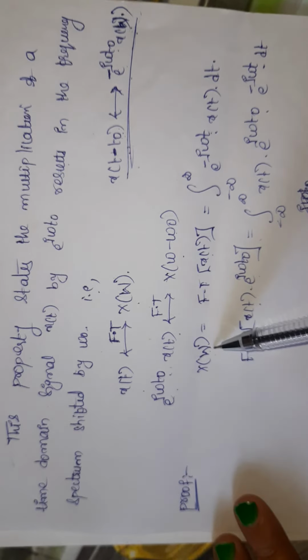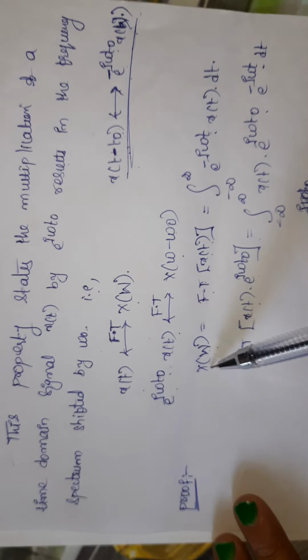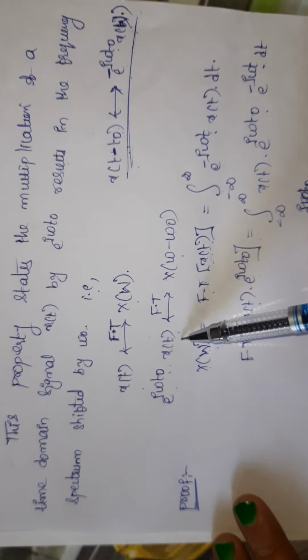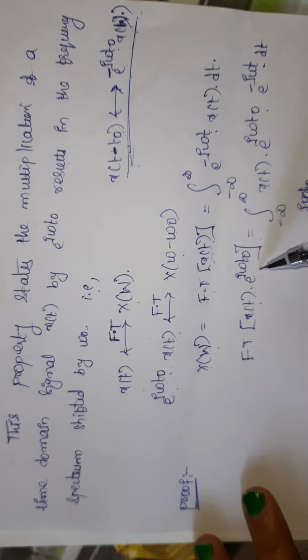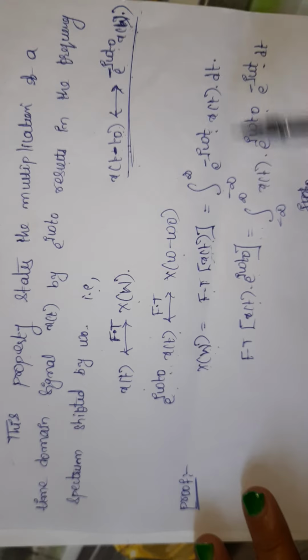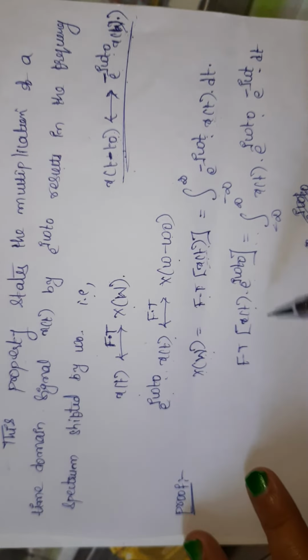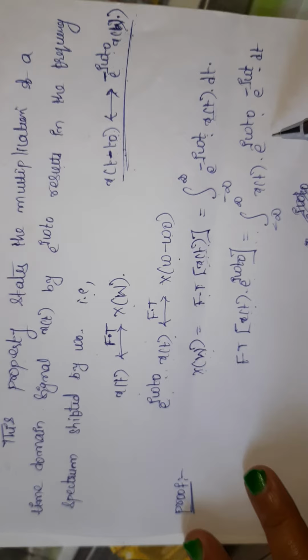Actually I am writing the Fourier transform of signal x of t, which gives us x of omega. This is the general formula. Now instead of x of t, what do we have to write? x of t into e power j omega t naught. So the Fourier transform of x of t into e power j omega t naught is integral from minus infinity to infinity, and in place of x of t we write x of t into e power j omega t naught, into e power minus j omega t dt.